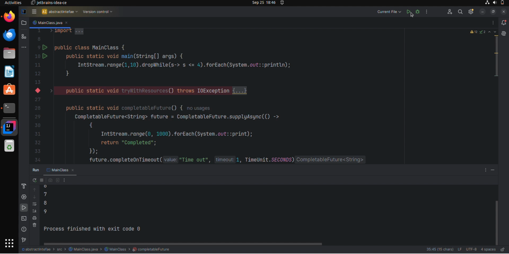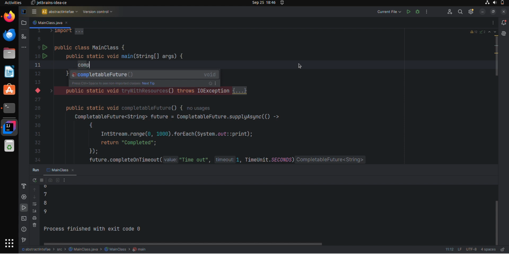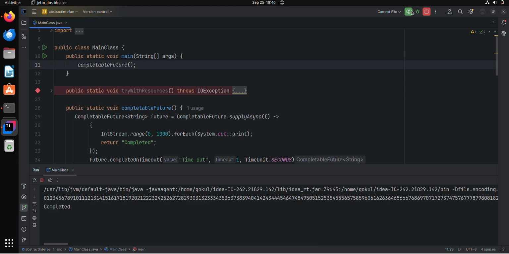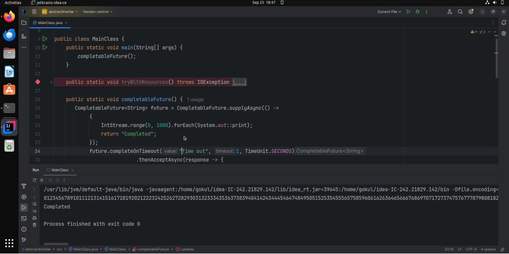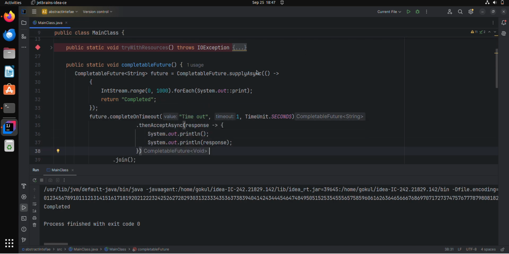So let's see what is the... sorry, I did not invoke this method in the main. That's why. Now I'm invoking this CompletableFuture method. You see that first it's printing all the elements from 0 to 1000, and then it is giving "completed" as a result of this supplyAsync method. That response we are printing here.